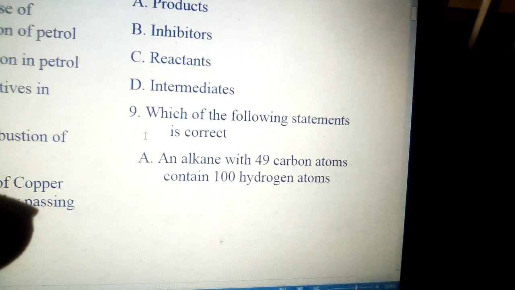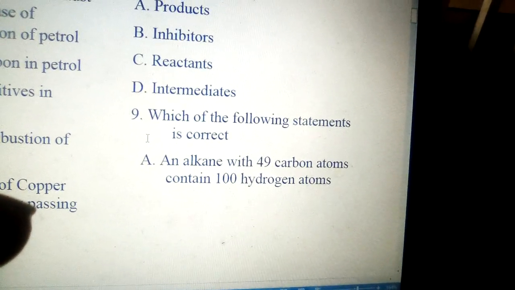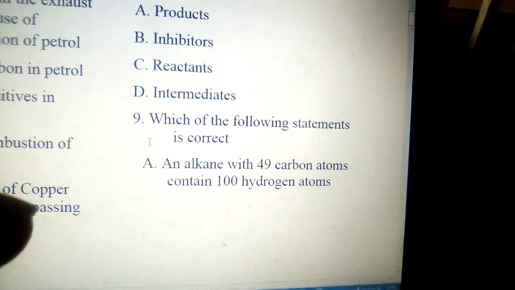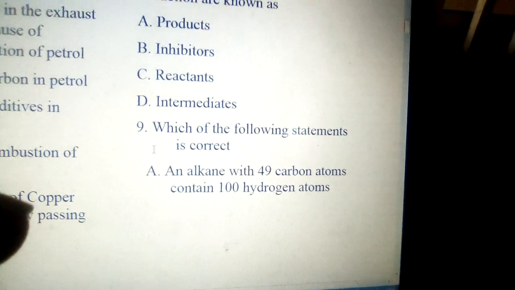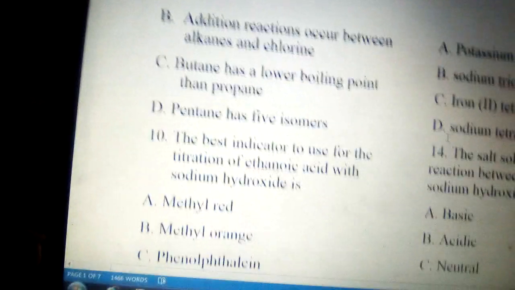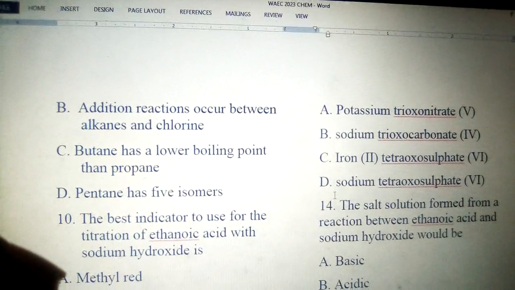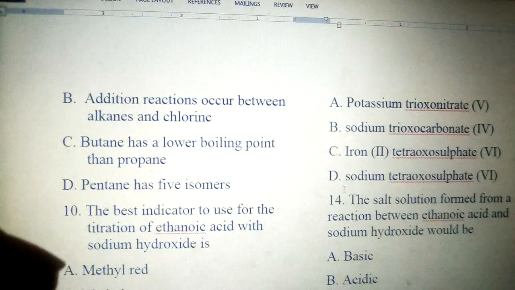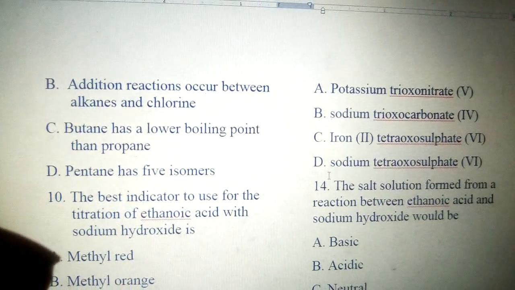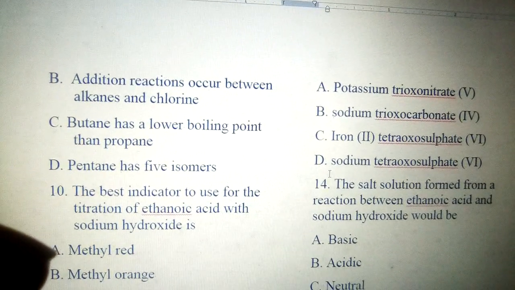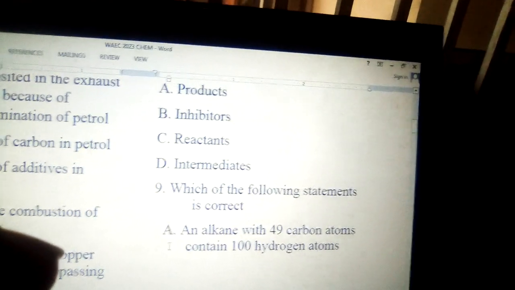Number 9, which of the following statements is correct? A, an alkane with 49 carbon atoms contains 100 hydrogen atoms. B, addition reaction occurs between alkanes and chlorine. C, butane has lower boiling point than propane. D, pentane has 5 isomers. The answer to the question is option A.